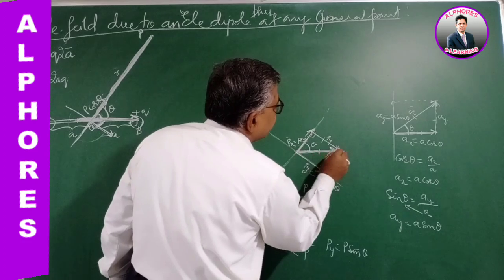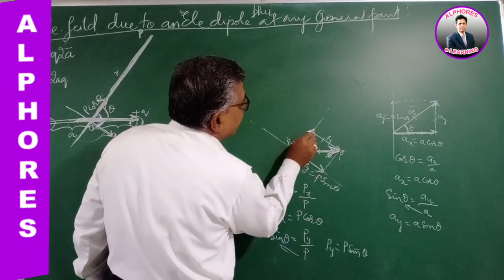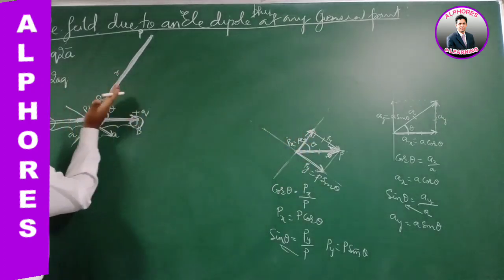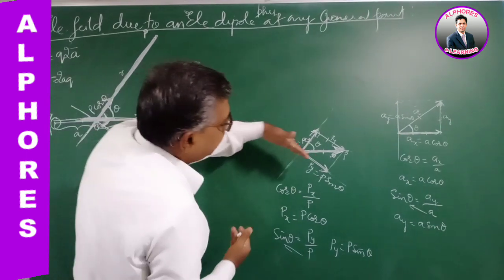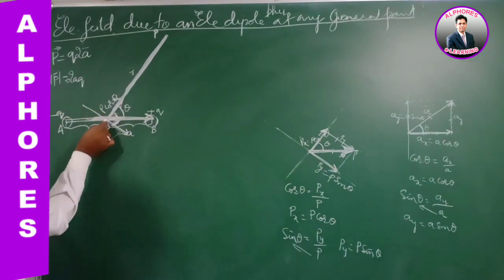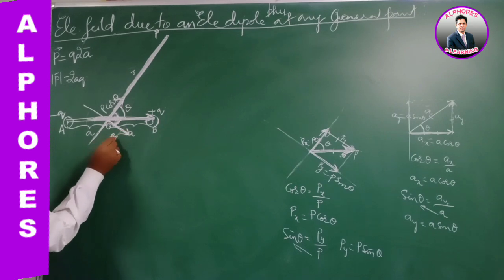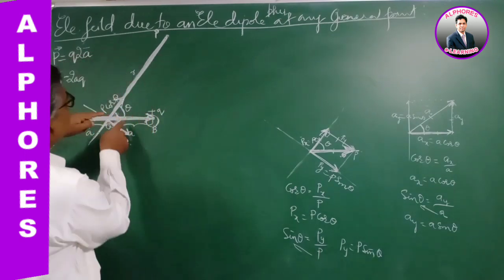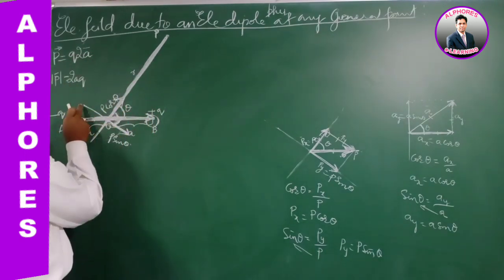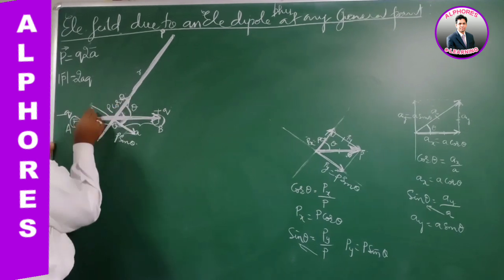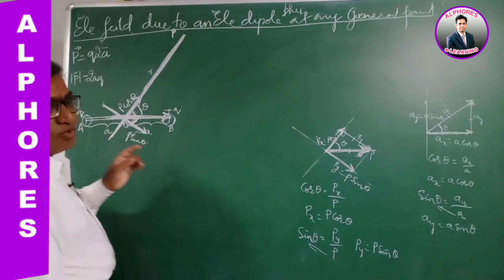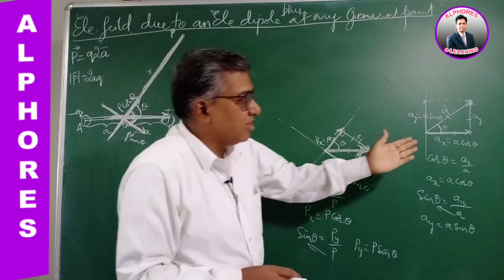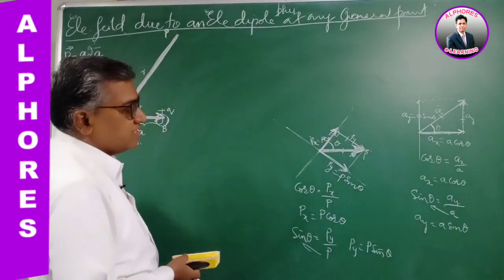So splitting this vector P into components, this is the adjacent component and this is the perpendicular component. The adjacent component is Px, correspondingly here this is P cos theta. The perpendicular component is Py, correspondingly here this is P sin theta. So I am imagining this vector P as the combination of two perpendicular components like this, one component P cos theta, the other component P sin theta. So according to the resolution of vectors, a vector A can be split into two components: adjacent is A cos theta and perpendicular is A sin theta.